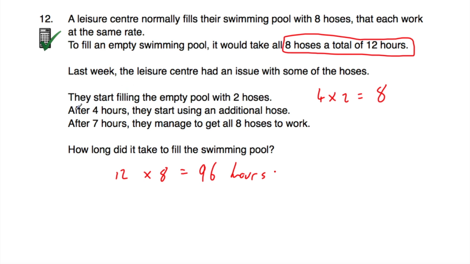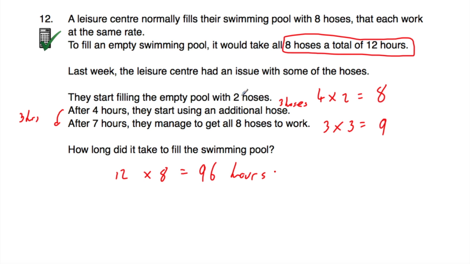Now, after the 4 hours, we're told they started using an additional hose. So that'll be 3 hoses, and that was from 4 hours to 7 hours. That's another 3 hours, so 3 hours of 3 hoses. Altogether, that's 9 hours worth of water being pumped into the pool, because that's 3 hours of 3 hoses. So altogether, that's 17 hours worth of water being pumped into the pool.